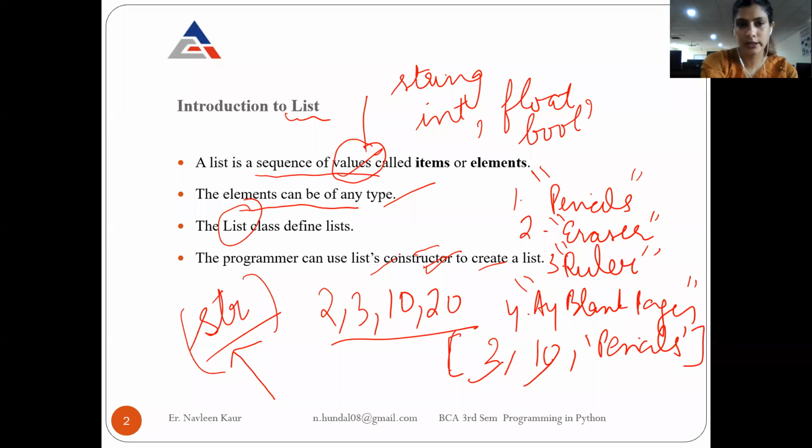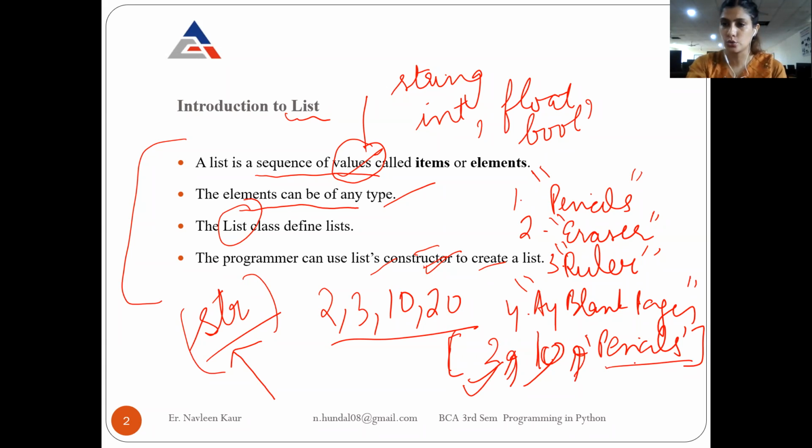Okay, so in a nutshell, what this introduction says is that a list is actually a sequence of values. All the values will be separated with a comma. So this is the first element, comma, this is the second element, comma, this will be the third element, and so on. Then I told you that elements can be of any type, right? So elements can be your strings, your integers, anything. And which class is used to define the list? List class, L-I-S-T, list class.